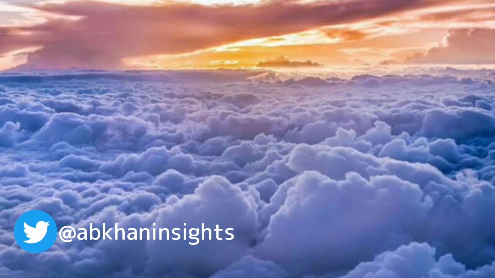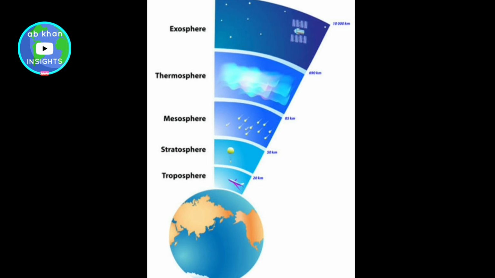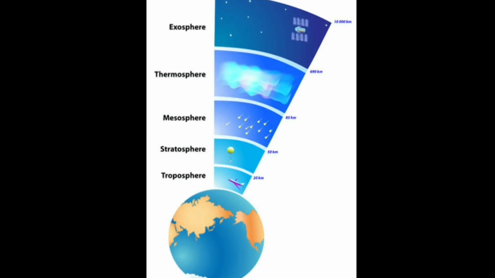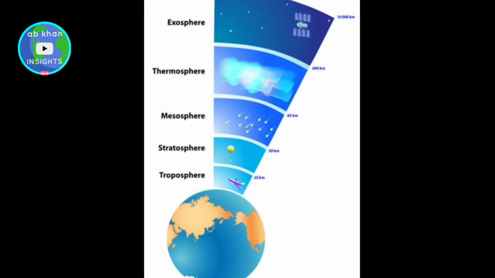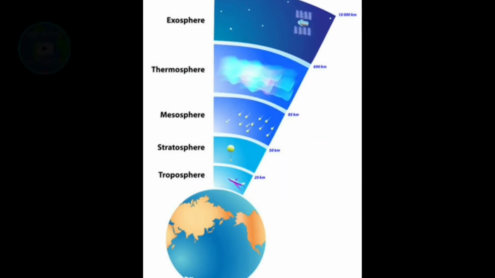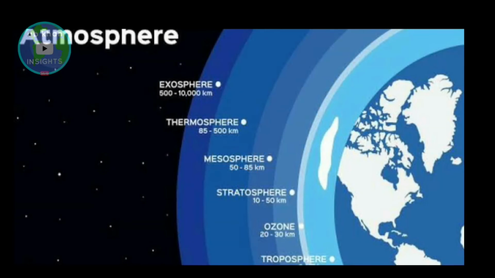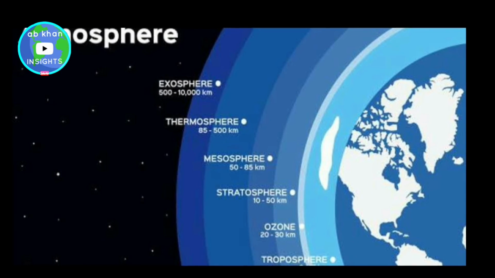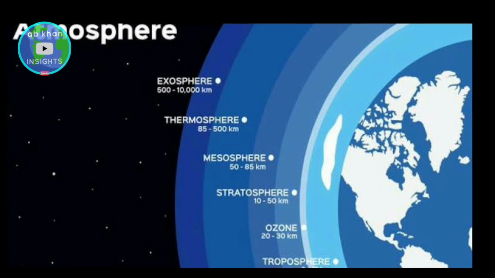The last layer is the Exosphere. This is the upper limit of our atmosphere. It extends from the top of the thermosphere up to 10,000 kilometers or 6,200 miles. I have told you the 6 atmospheric layers: Troposphere, Stratosphere, Mesosphere, Thermosphere, Ionosphere and Exosphere. In the Stratosphere there is another layer included in it, the Ozone Layer.